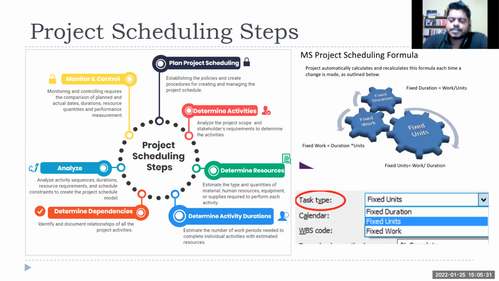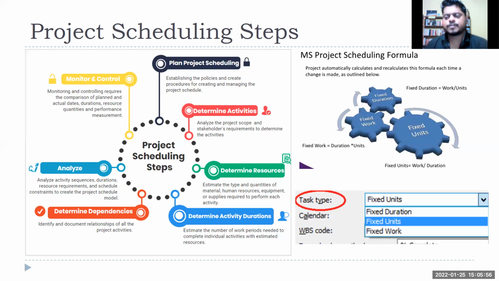So this is something, again, it is specific to MS Project. You'll not find it in other software as far as I know. Maybe in one or two software you can find this kind of scheduling. So how you carry out scheduling, right? But the concept is important, right? It doesn't matter whether it is part of your software or not.